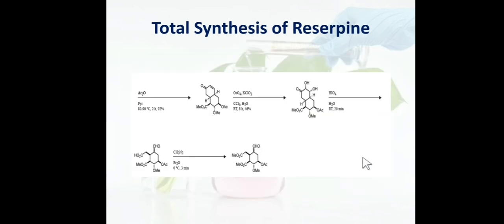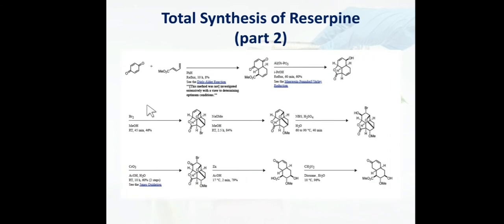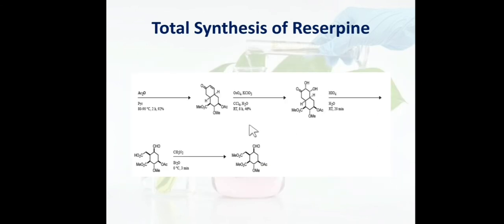Now the next reaction with this molecule is treatment with acetic anhydride. So friends, as you know there is a free OH over here. When we treat it with acetic anhydride and pyridine, it will convert it to OAc. Now we get OAc, OMe and CO2Me over here. The next step is very important, a reaction with this kind of double bond.